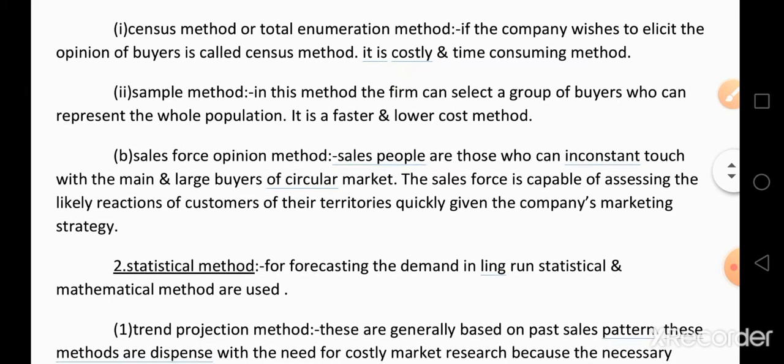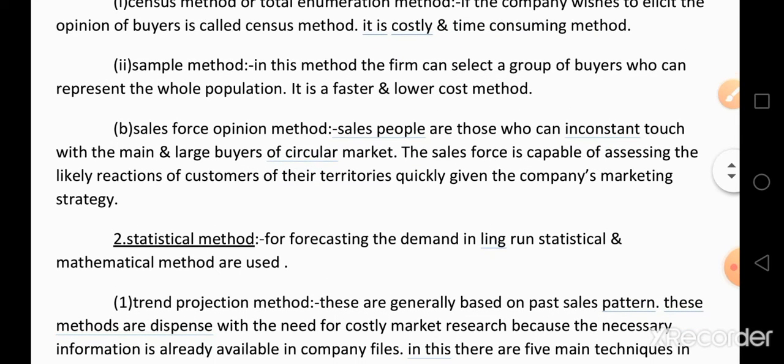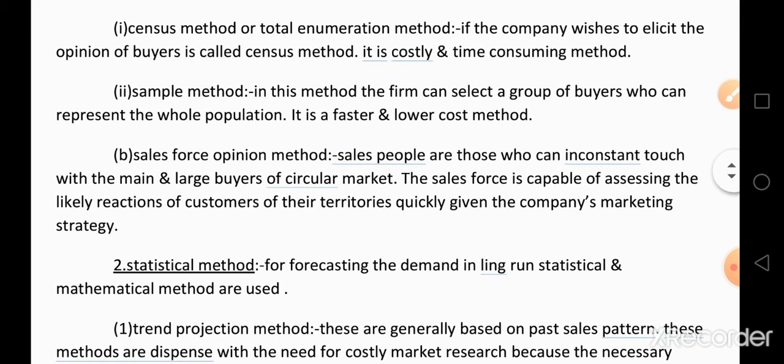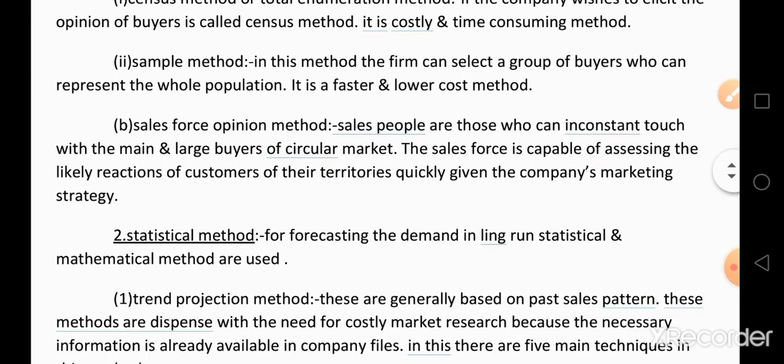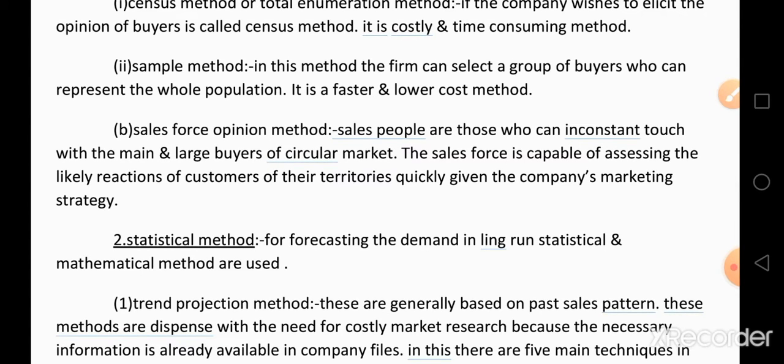The next type of buyers' intention method is the sample method. In this sample method, the firm selects a group of buyers who can represent the whole population. So it is a faster and lower cost method. The company collects the information from the buyers, but not from each and every buyer. All the customers are not important in collecting the data.